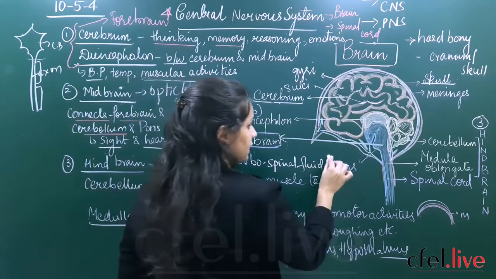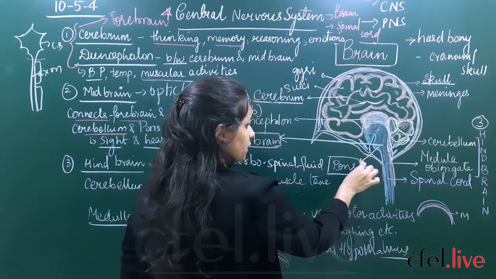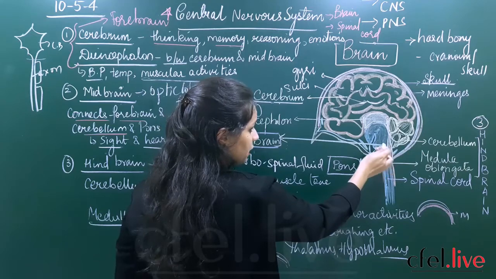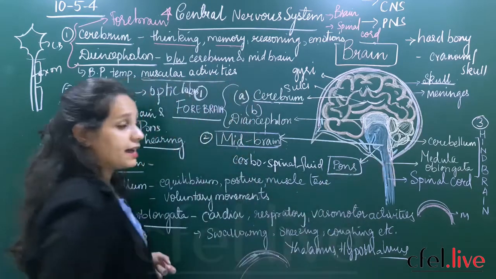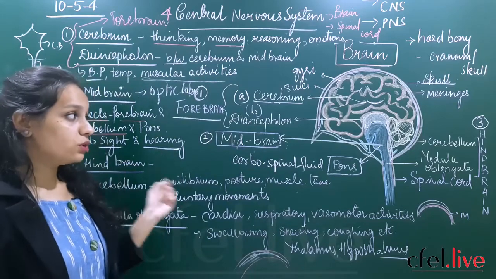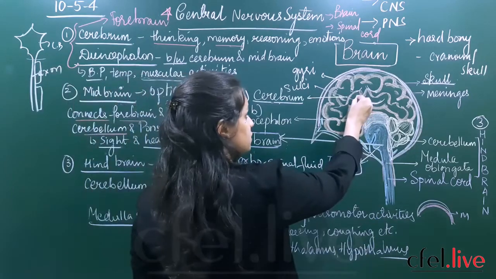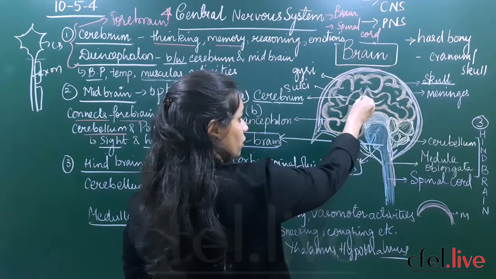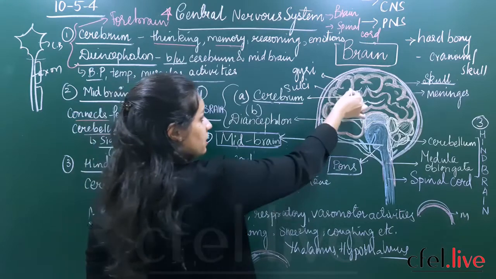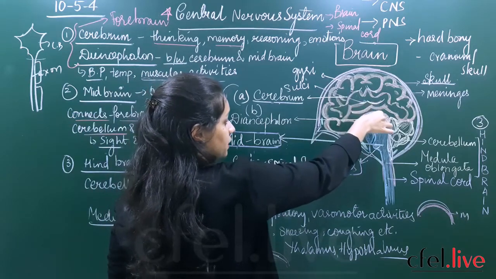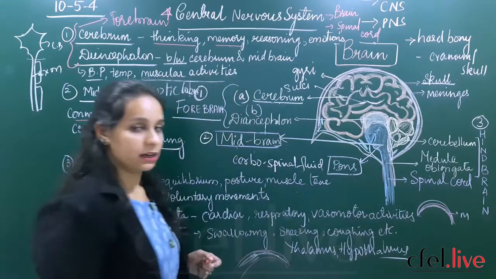It contains a very important part called as pons. So this part of midbrain, which is a little invaginating structure, small circular structure, it is called as pons. So pons is a part of midbrain. Okay, so all the sensory messages from the cerebrum will pass from the cerebrum to the midbrain and finally to the spinal cord.